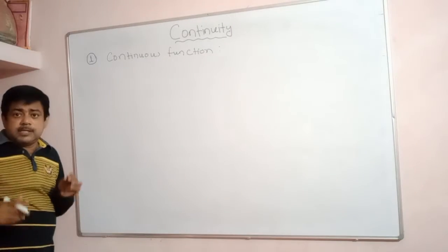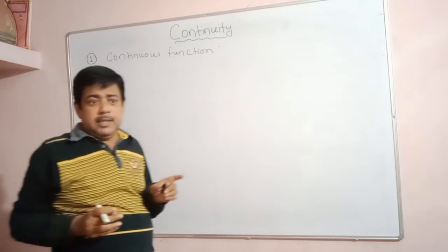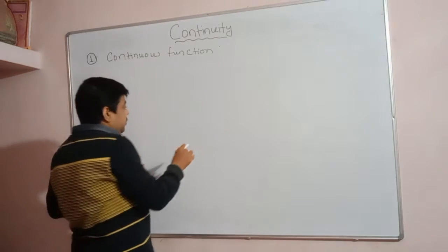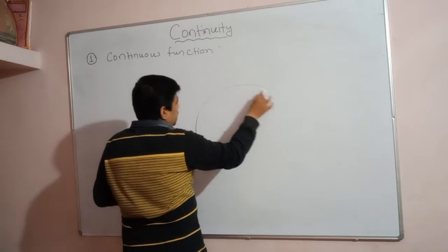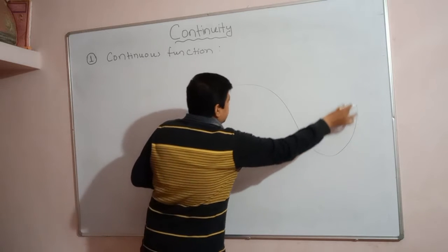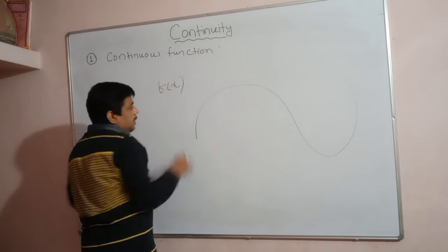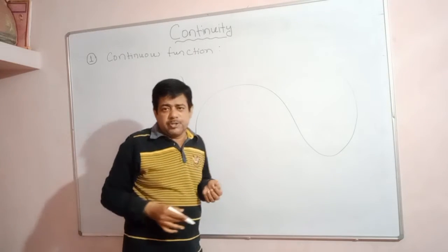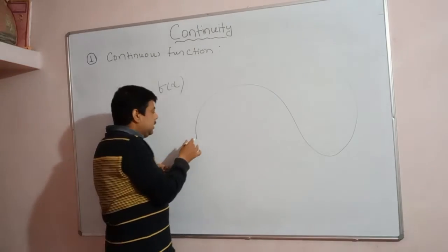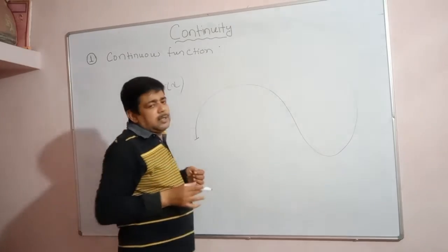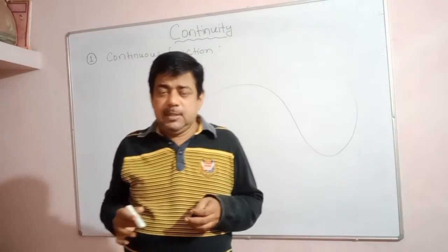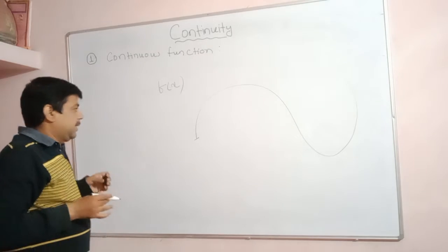A function is said to be a continuous function if the graph of the function, suppose I am drawing a graph of a given function f(x), is a continuous path without a gap or breaking.